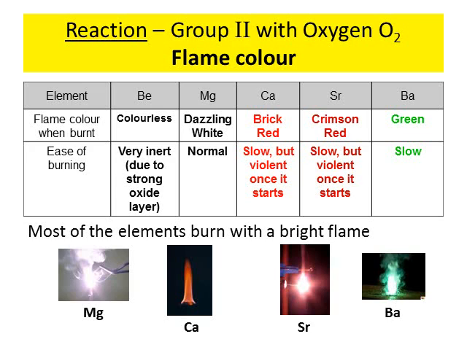Calcium is a bit more questionable. Sources say either it's brick red or orange. It's also a very beautiful flame. Strontium burns with a crimson red flame, and barium burns with a green flame. Now, what is most important for you to remember is magnesium's burning color.